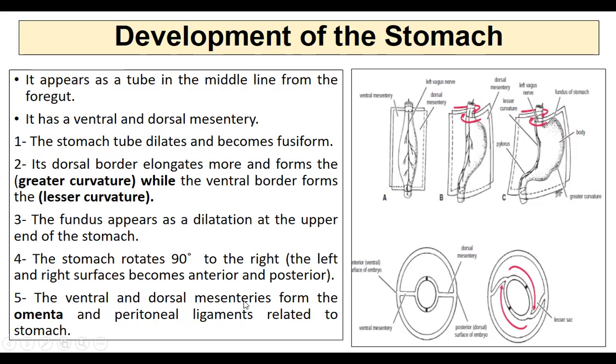The ventral and dorsal mesenteries form the omenta and the peritoneal ligaments related to the stomach, and these ventral and dorsal mesenteries will actually form some very important ligaments. Within the ventral mesentery will be the development of the liver itself.